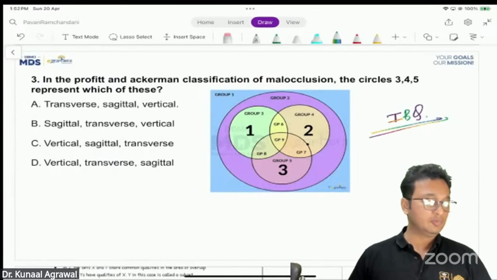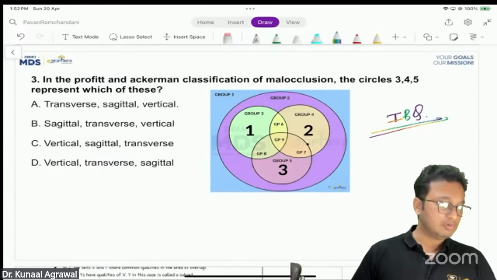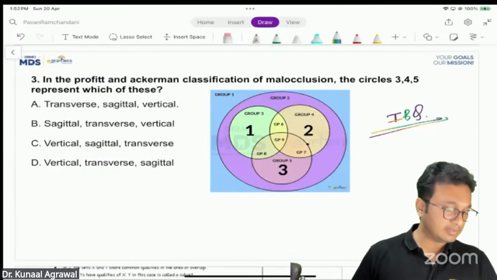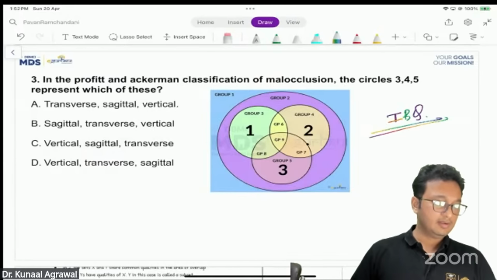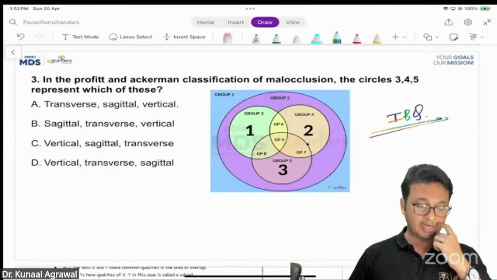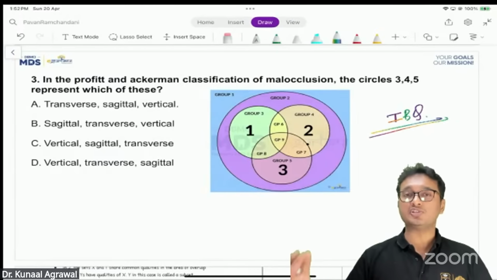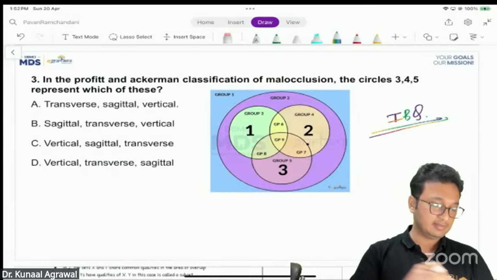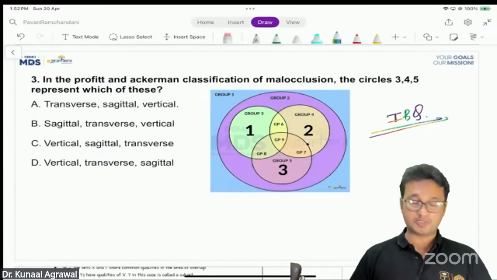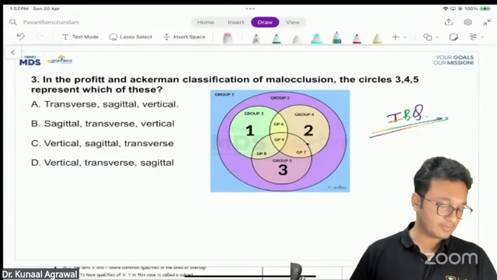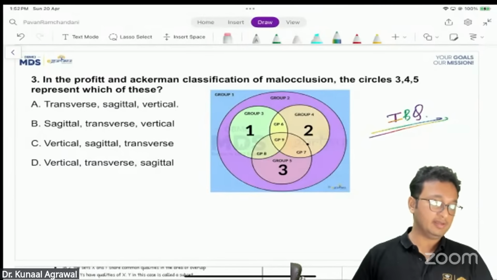Florence is saying the super cable option is there in what? In which question? Dual flex wire, super cable. That was a different question altogether. We'll come back to it. I think the question was which of the following is a newer version of beta titanium wire? Is that what you were asking? I think those are the options for that particular question. Yeah, improved version of beta TMA wire.